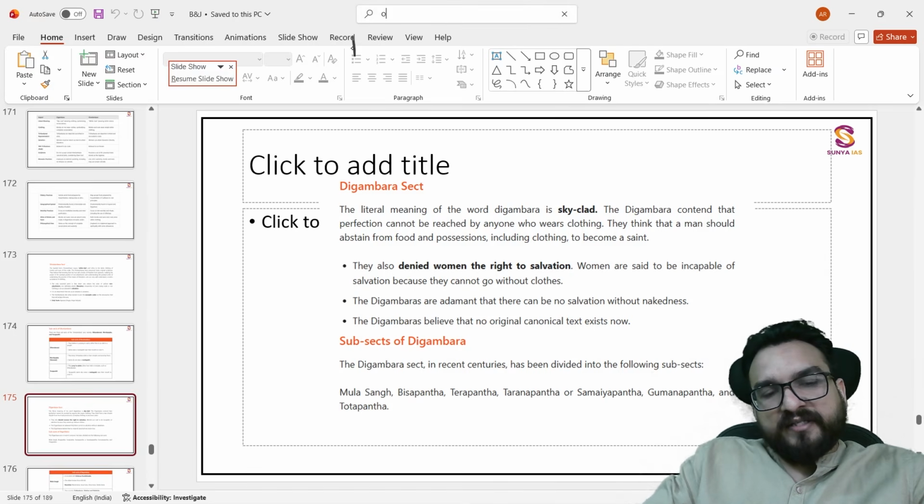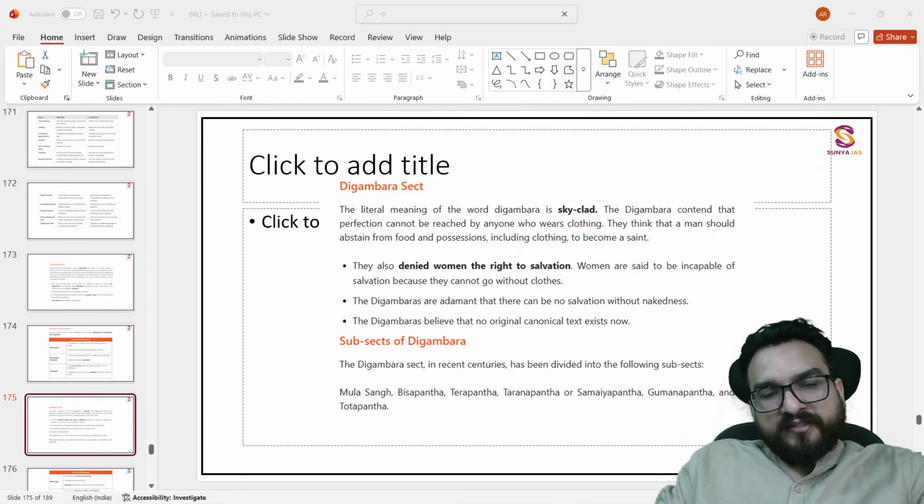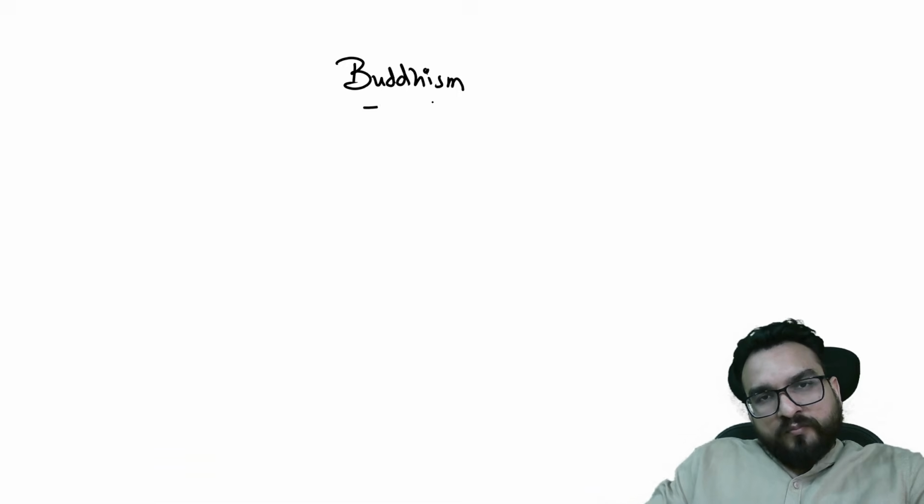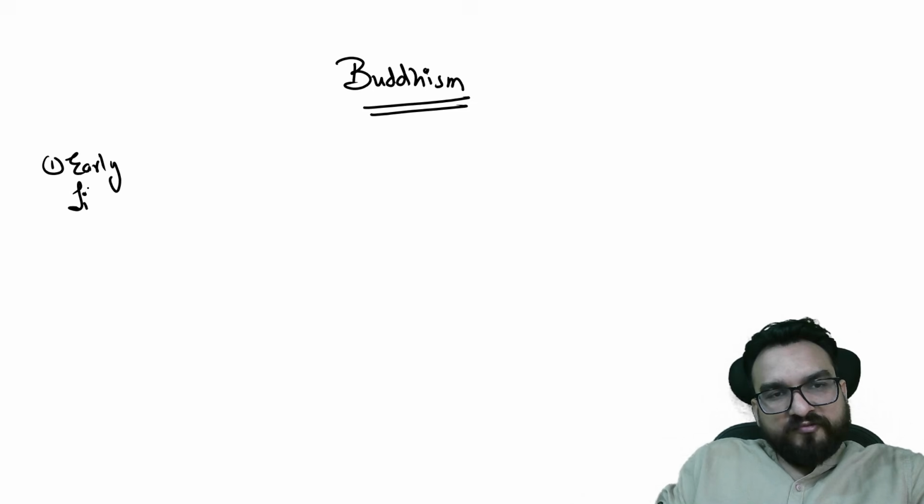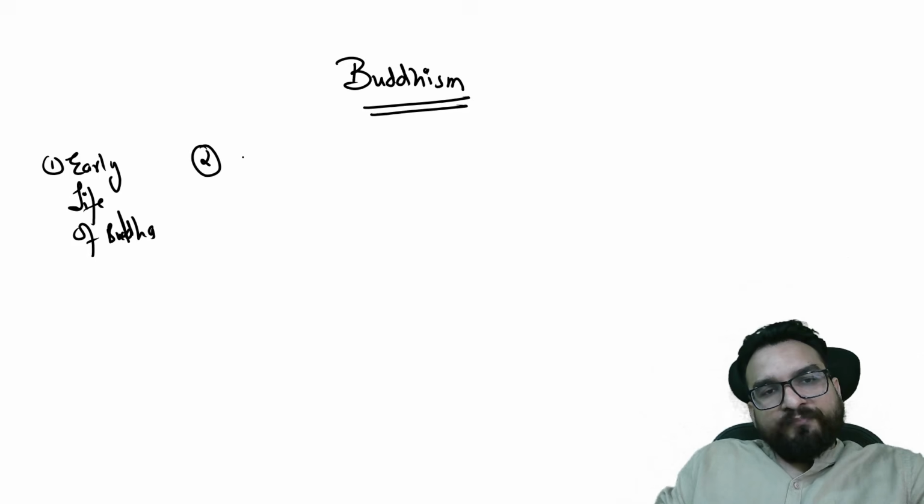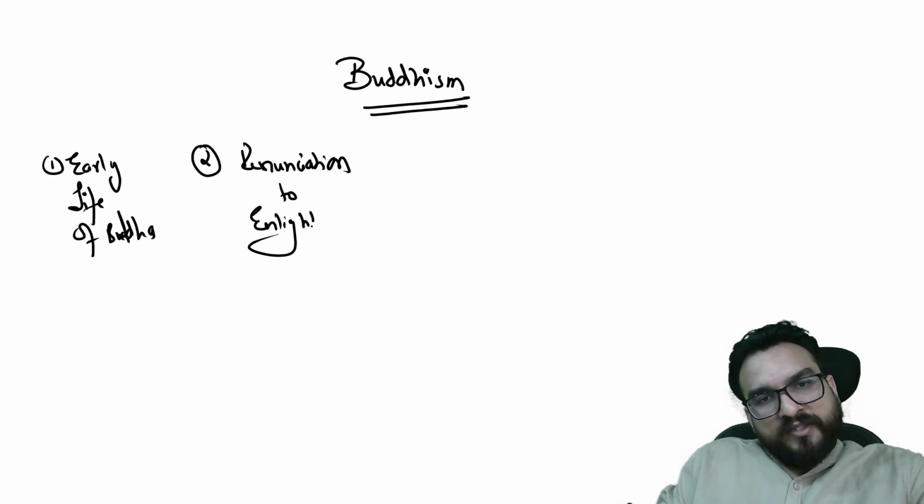Now you come to the broad outlook of what you have to understand in Buddhism and Jainism, guys. Just wait, I don't know why when I click over here, this goes back. Okay, Buddhism over here. What all you have to learn? First of all, you will be learning about the early life of Buddha. Second, you will learn about renunciation to enlightenment.